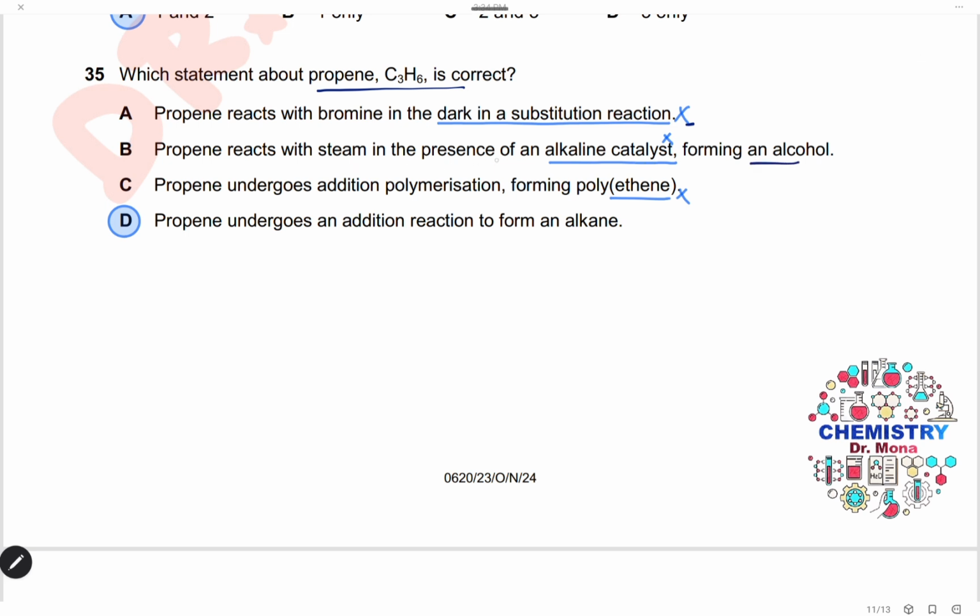Propene reacts with steam in the presence of phosphoric acid, so it is not alkaline, it's an acidic catalyst. Propene undergoes addition polymerization to form polyethene. Of course, this is wrong, it will form polypropene. Propene undergoes addition reaction to form alkane. This is addition of hydrogen in the presence of a nickel catalyst where alkene changes to alkane, so the answer is D.